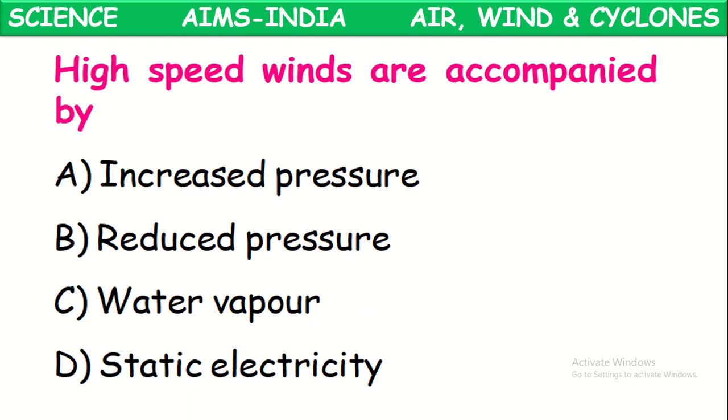High speed winds are accompanied by what? What will come along with the high speed winds? We know that wind is formed because of reduced pressure. So the wind always moves from high pressure areas to low pressure areas. So this wind speed is because of the pressure difference between the two areas in the air. The air from the high pressure area rushes to the place where the low air pressure is existing. Because of that, these high speed winds are created.